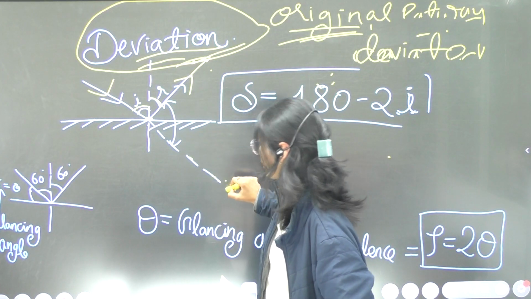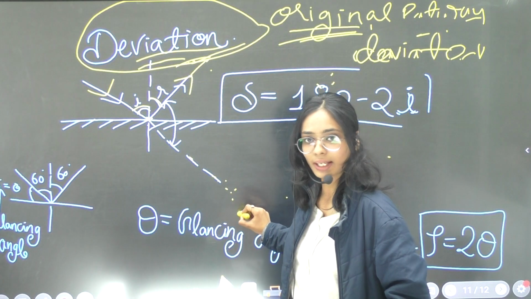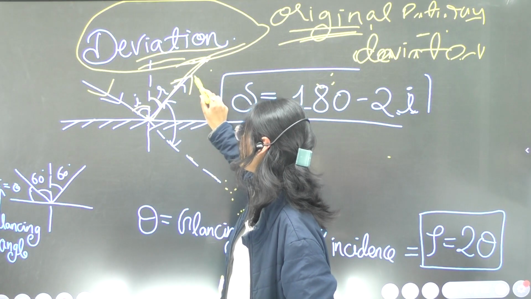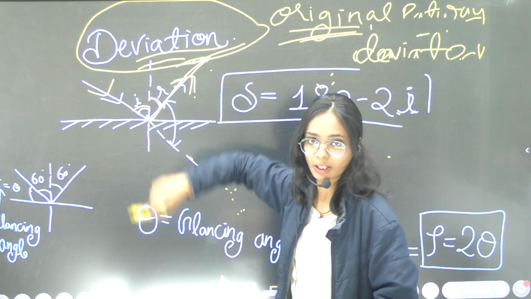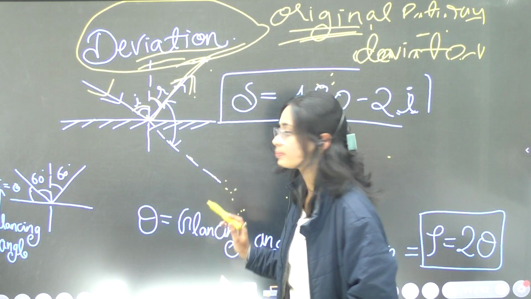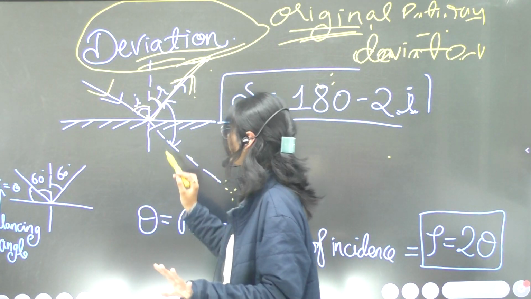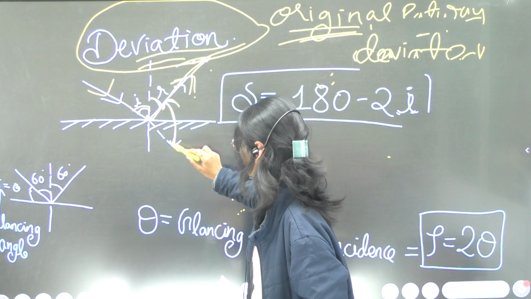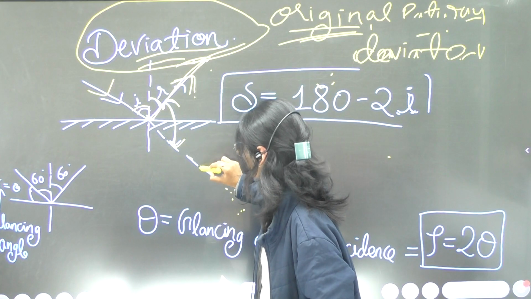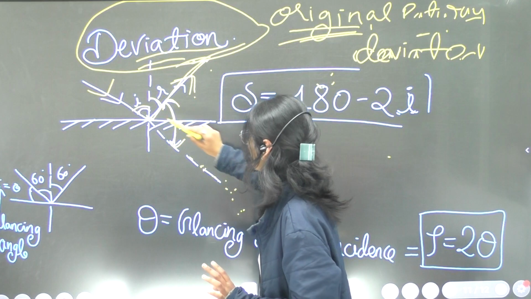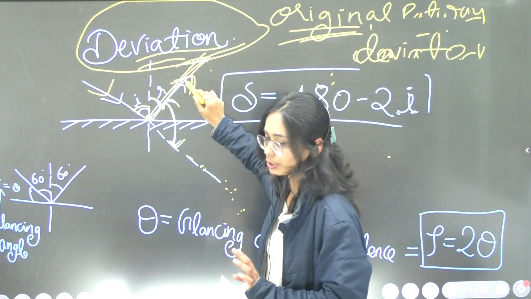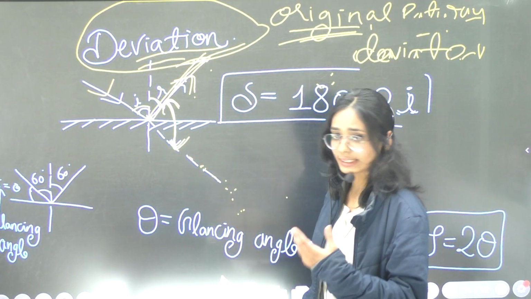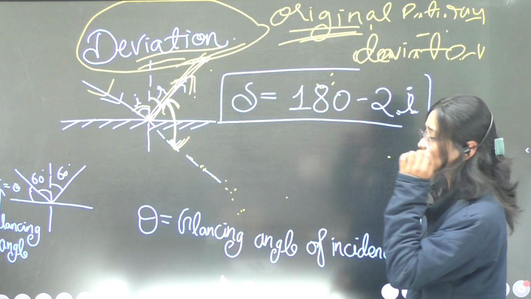Originally it will be on the same line here, but actually it is going in the reflected ray in the same medium, upside. Okay, it is not going downside, downward it is not going. So this much part is getting deviated. Actually the position is this, but it is going in this position. So this much part deviation is there. So let's calculate the value of deviation.